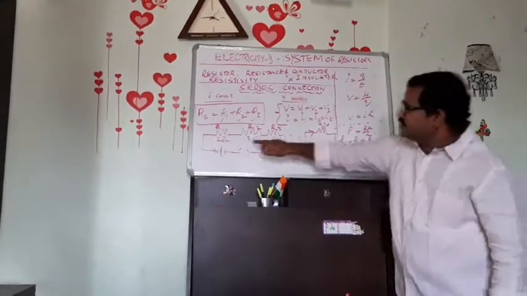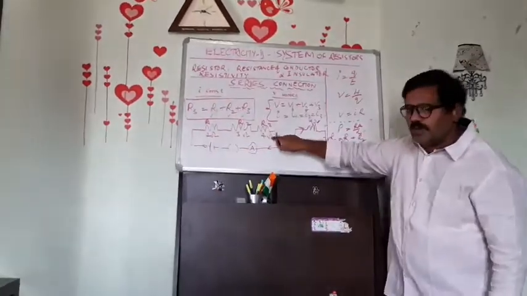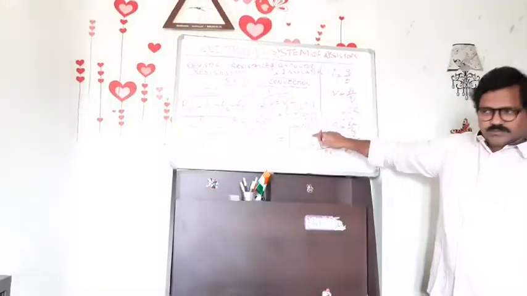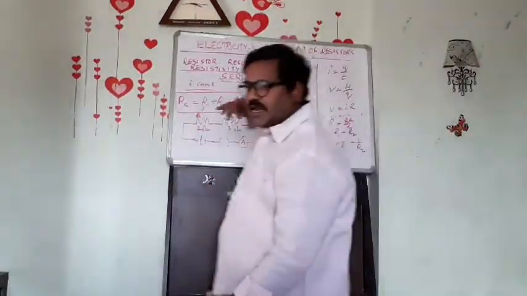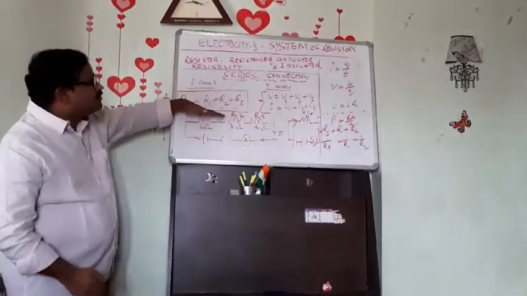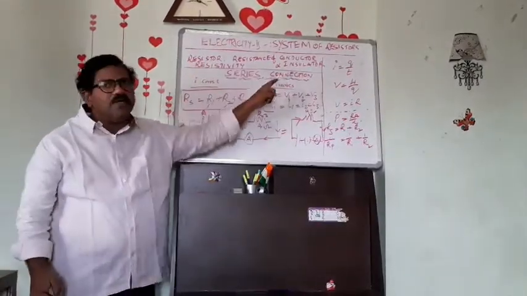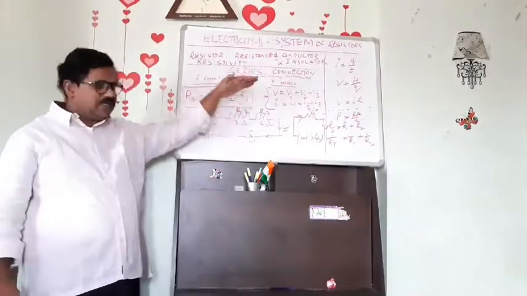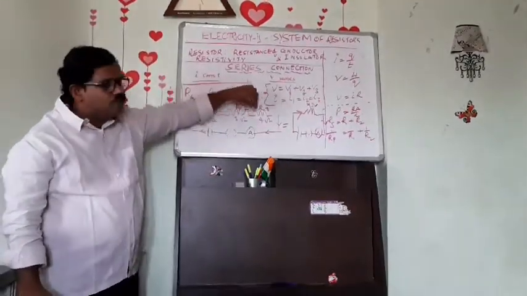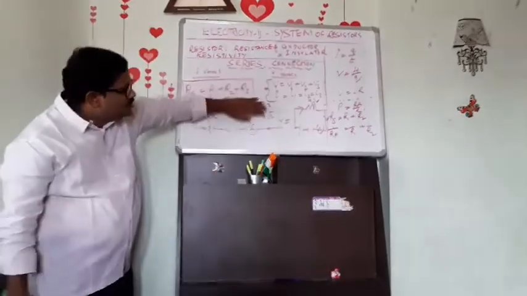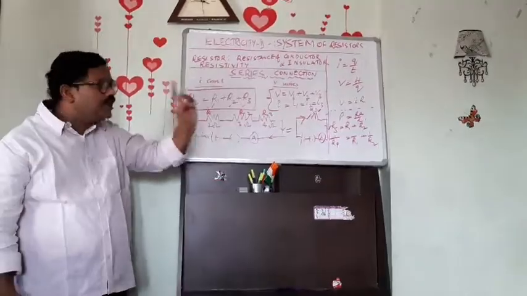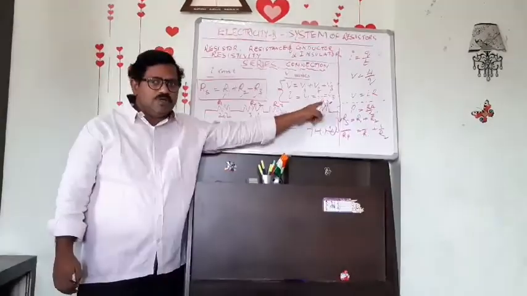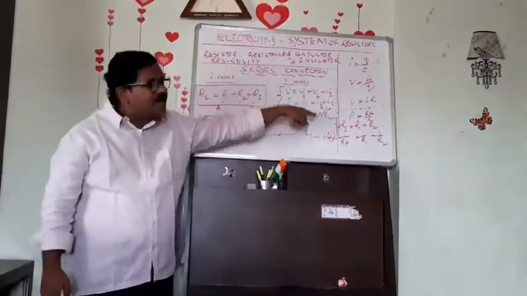So instead of connecting 2 ohm, 3 ohm and 4 ohm, we can connect only one resistor of 9 ohm. Getting it? How can we substitute these three with a single resistor? Of 9 ohms in series connection. Instead of using these three, you can use only one resistor of 9 ohms.